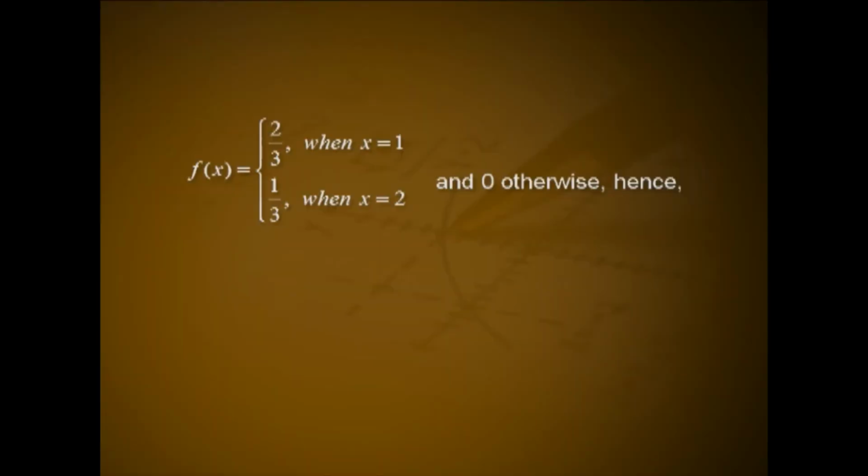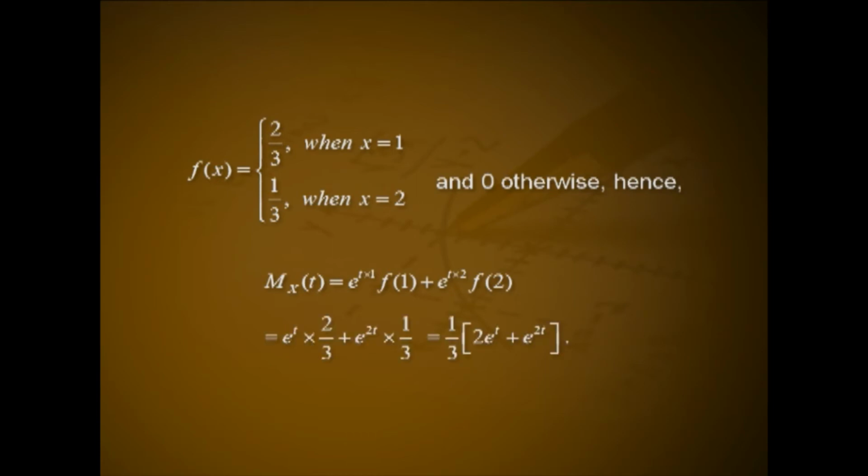Solution. The moment generating function mxt equal to expectation of e raised to tx, given f of x equal to 2 by 3 when x equal to 1 and 1 by 3 when x equal to 2 and 0 otherwise. Hence, mxt equal to e raised to t into 1 into f of 1 plus e raised to t into 2 into f of 2, that is e raised to t into 2 by 3 plus e raised to 2t into 1 by 3, that is 1 by 3 into 2 e raised to t plus e raised to 2t.